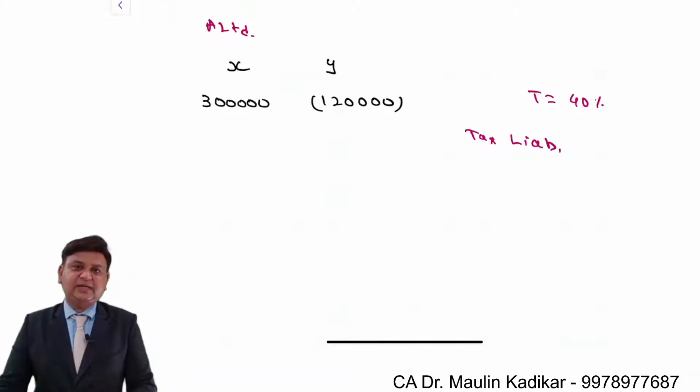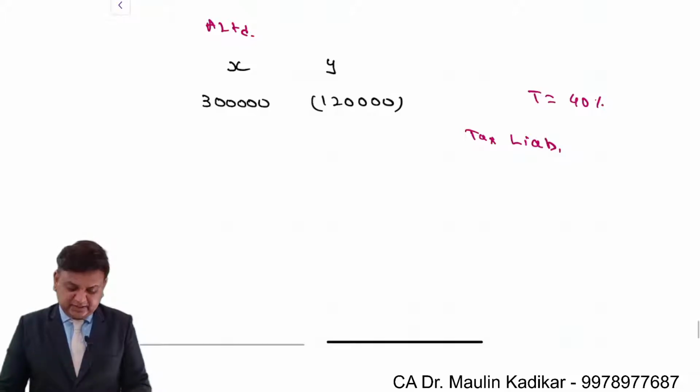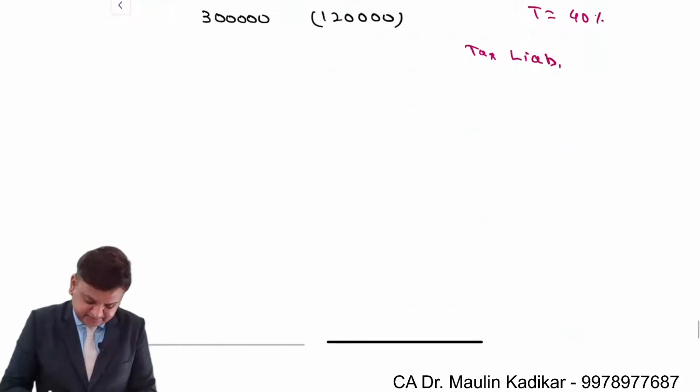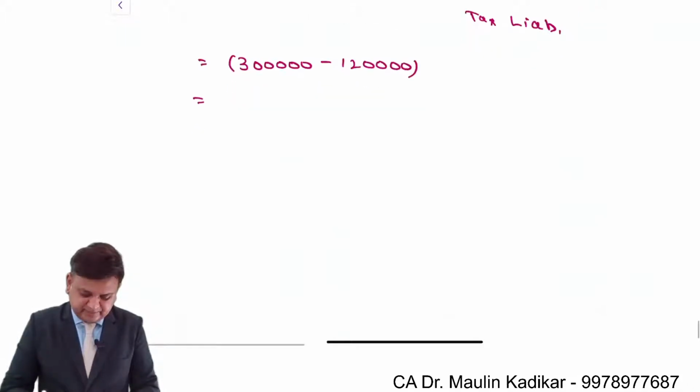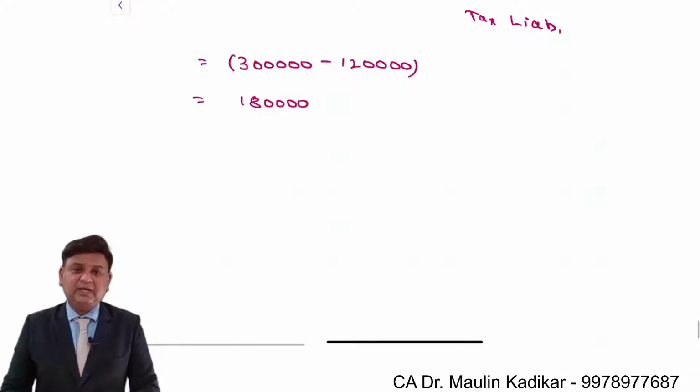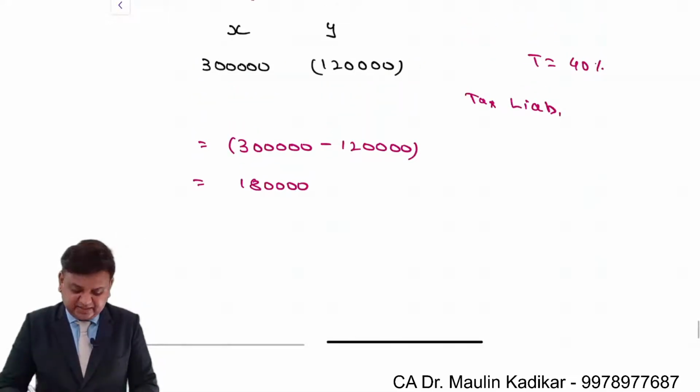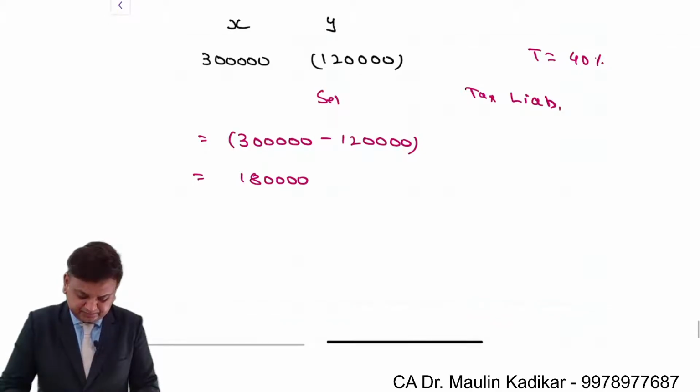So friends, as per the Income Tax Act, the amount of the income tax liability is found like this. There is a profit of 3 lakhs and there is a loss of 1,20,000. So basically there is a net profit of 1,80,000. Technically it is given a name as set off of the losses.